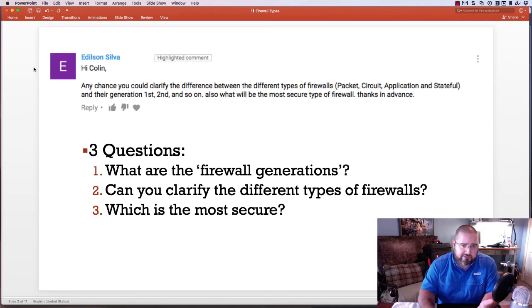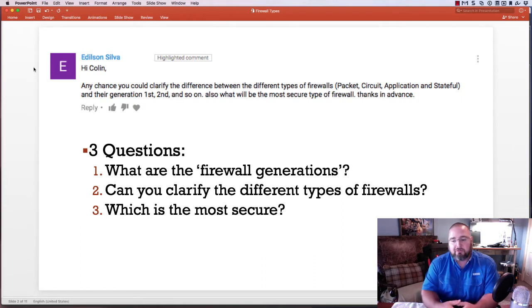The first thing, if I jump backwards a little bit and address this whole firewall generations question: nobody cares outside of an exam what generation of firewall it is, unless you're talking about the history of firewalls. Where did firewalls start? How did firewalls evolve? All that stuff matters because it's where we came from in the world we live in.